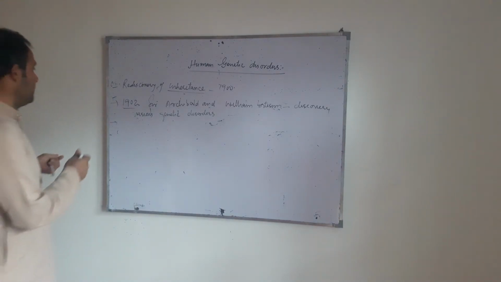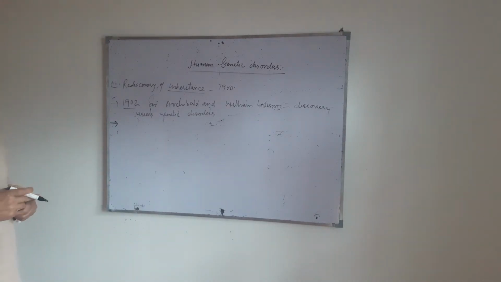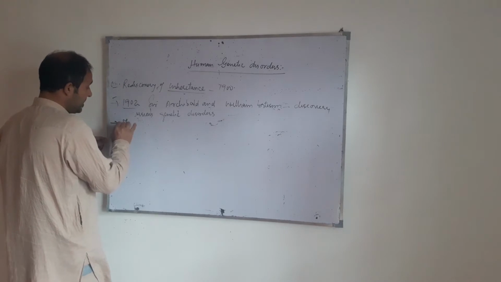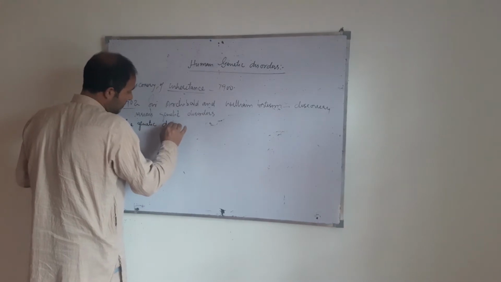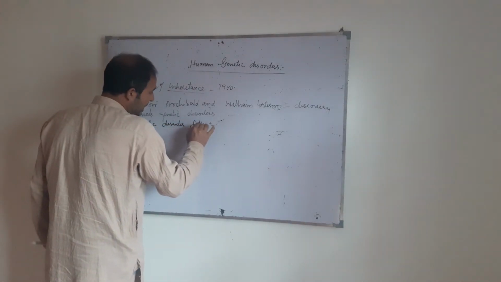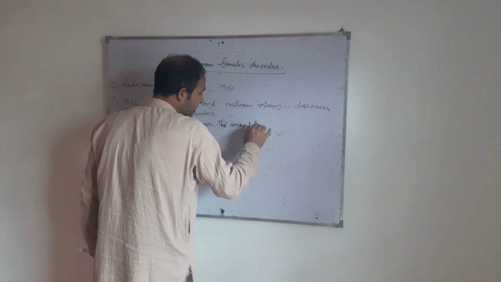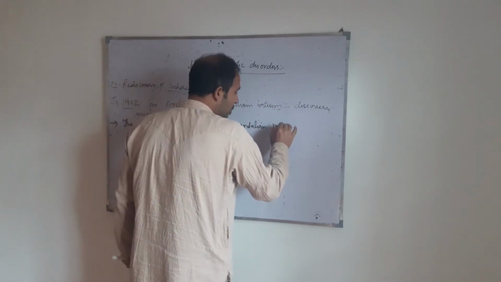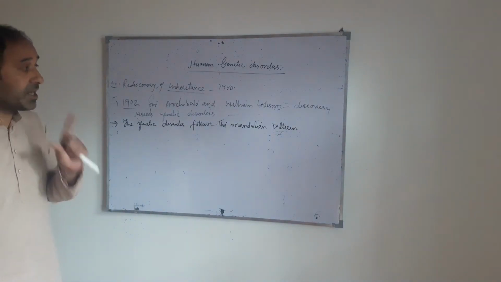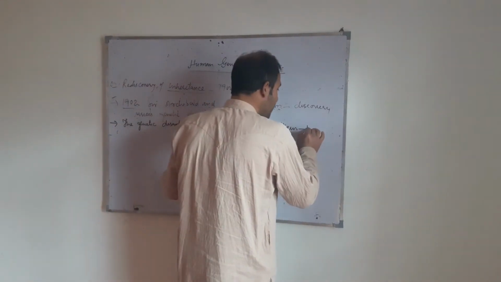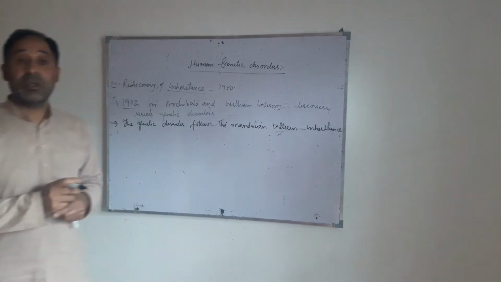They discovered that these genetic disorders follow the Mendelian pattern, so we call them Mendelian disorders, Mendelian-like genetic disorders. They follow the pattern of inheritance, and that is why they are inherited from parents to their offsprings.